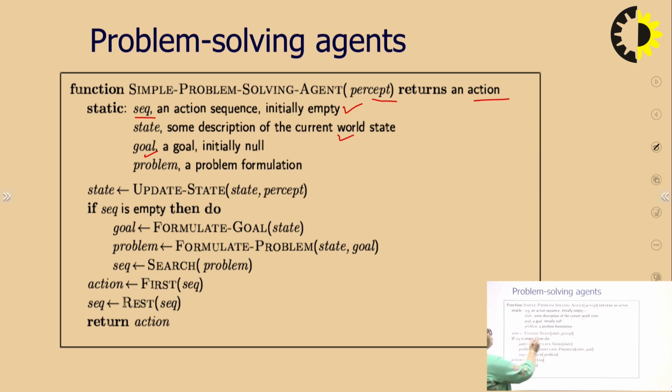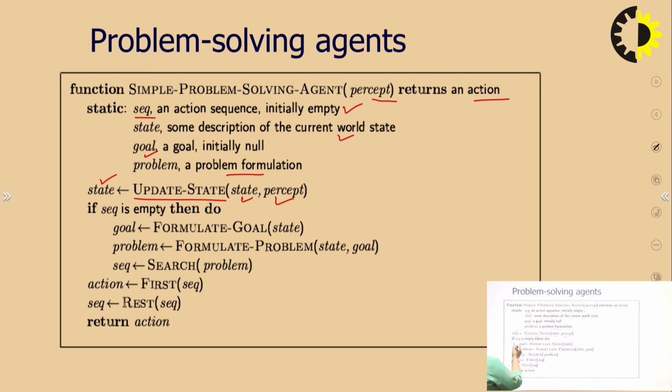Next, the problem formulation. What problem is given? Initially, we have the initial state. It will perceive something, that will be the percept, and now it will update the state. It means it is in a state, it will perceive, and now it has some more information. So that will be its next state.